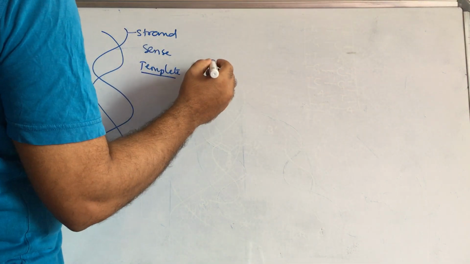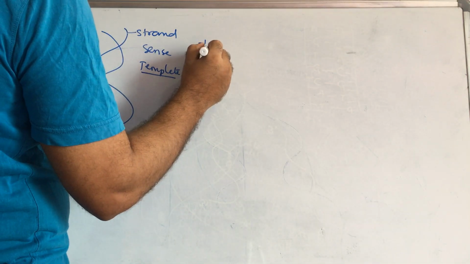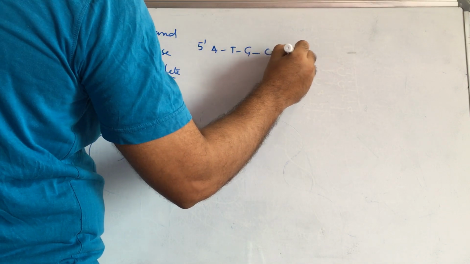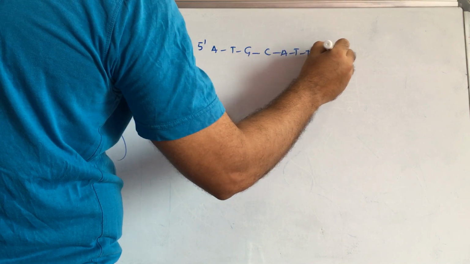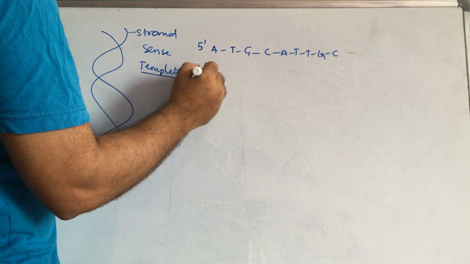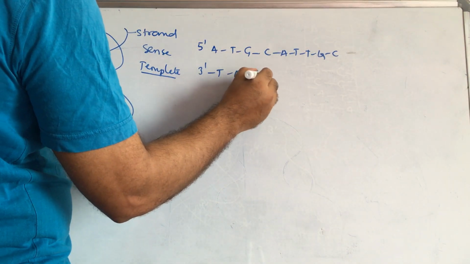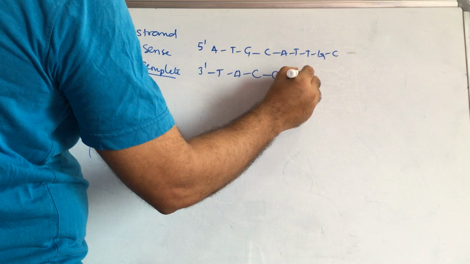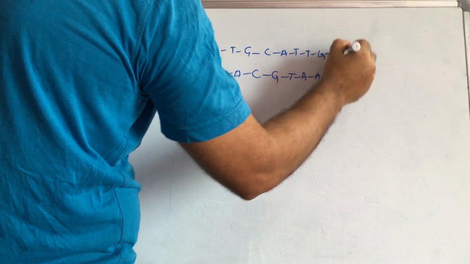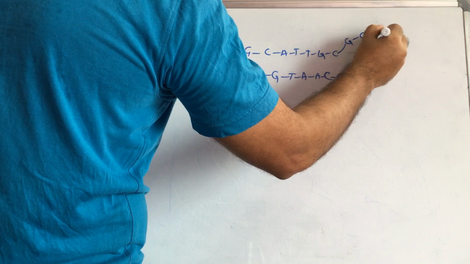If you consider this in the 5 dash to 3 dash direction: adenine, thymine, guanine, cytosine, adenine, thymine, guanine, cytosine. Its complement in the 3 dash to 5 dash direction is thymine, adenine, cytosine, guanine, thymine, adenine, cytosine, guanine. Then it may unwind like this, again guanine, cytosine, thymine, like this.